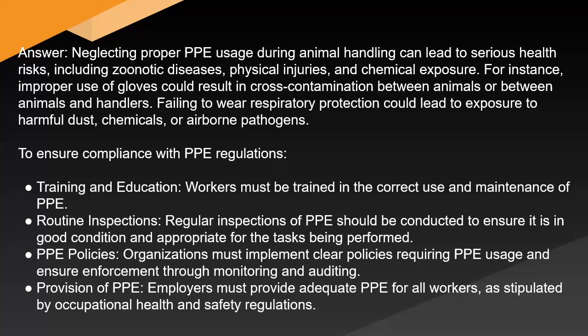To ensure compliance with PPE regulations: training and education. Workers must be trained in the correct use and maintenance of PPE. Routine inspections: regular inspections of PPE should be conducted to ensure it is in good condition and appropriate for the tasks being performed. PPE policies: organizations must implement clear policies requiring PPE usage and ensure enforcement through monitoring and auditing. Provision of PPE: employers must provide adequate PPE for all workers as stipulated by occupational health and safety regulations.